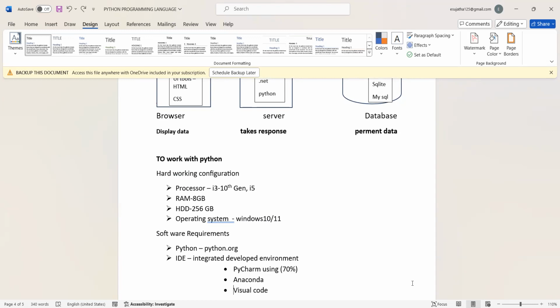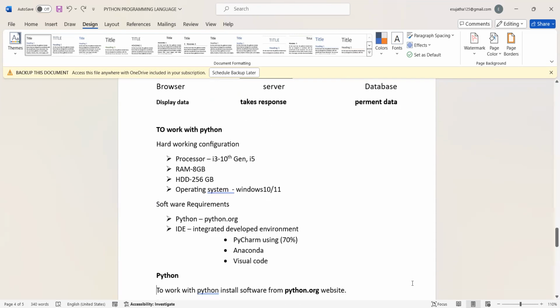Why? Because it works without a Wi-Fi network, so we can use it anytime. It is an offline platform. That's why most companies are using PyCharm. Then Anaconda is used only by data science candidates.